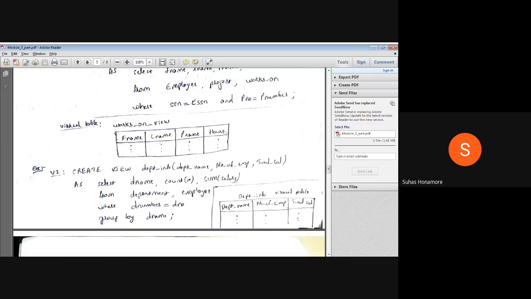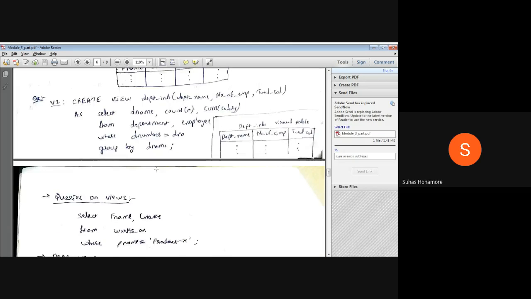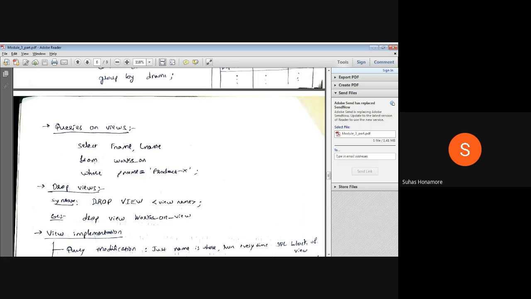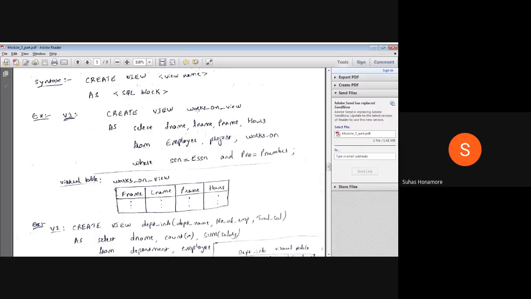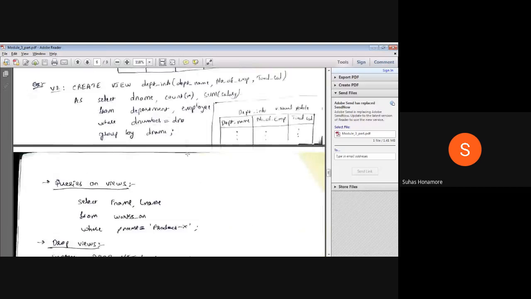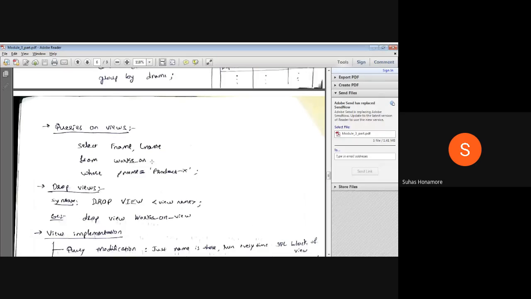Of these, we are taking only first name and last name from the works on view. Here the name has to be works on underscore view, whatever name we gave. Then if you want to give any condition, you can. For example, if we are working on project product X, that employee's first name and last name will come.